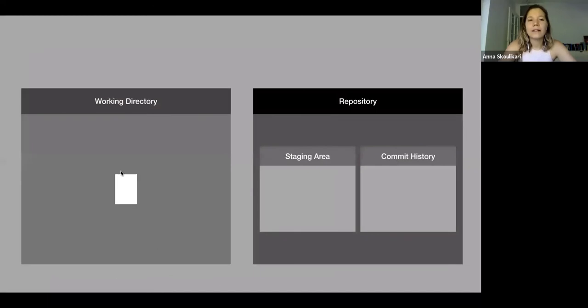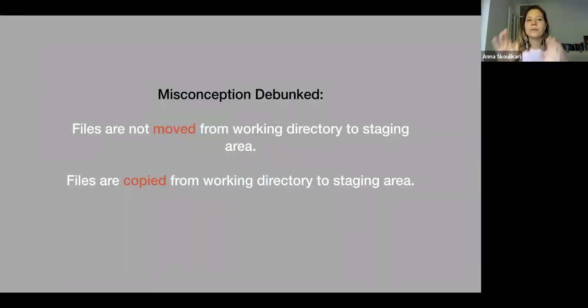We have our file in our working directory, and now we have copied that file into our staging area. We've added it to the staging area. And this is something I want to point out. A very common misconception is that perhaps this file moves into the staging area, but that's not the case. It gets copied into the staging area. So misconception debunked. Files are not moved from the working directory to the staging area. Files are copied from the working directory into the staging area.